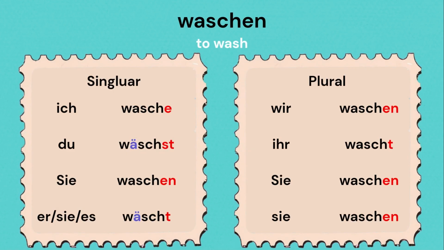Let's look at the next verb. Waschen. Ich wasche, du wäschst, sie waschen, er, sie, es wäscht, wir waschen, ihr wascht, sie waschen.